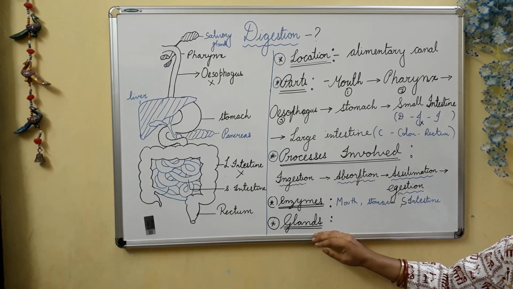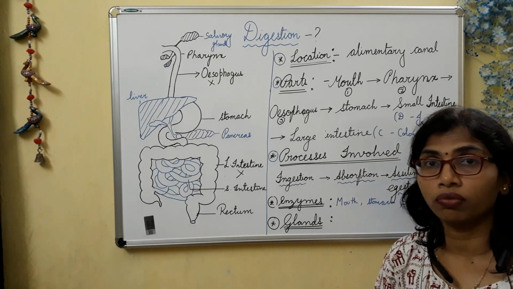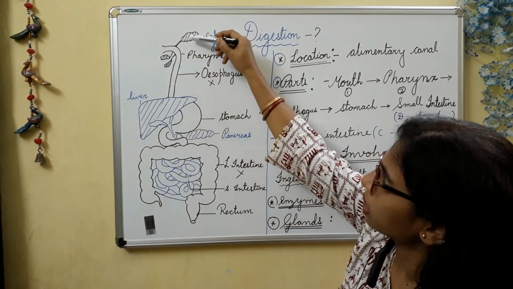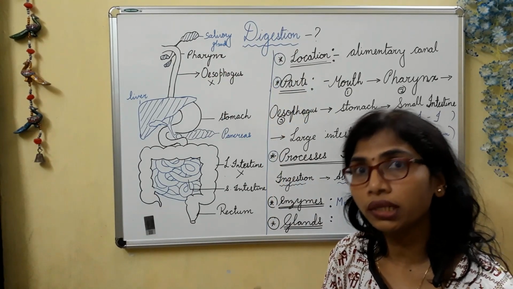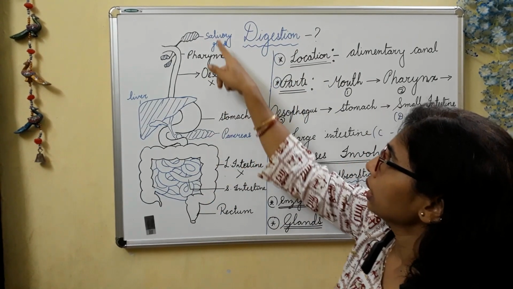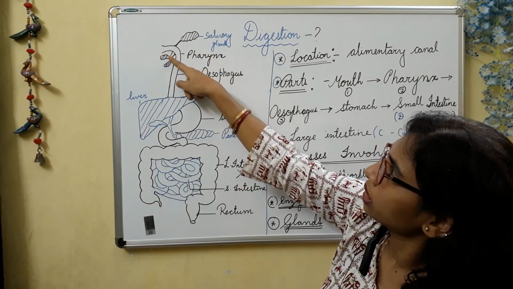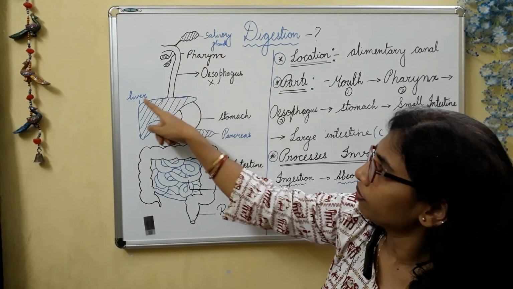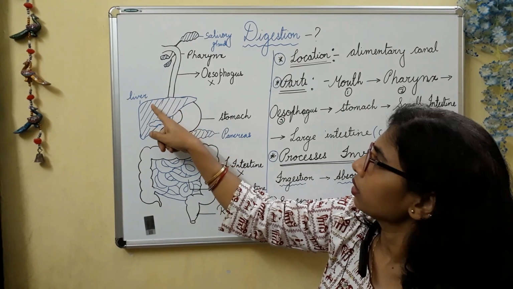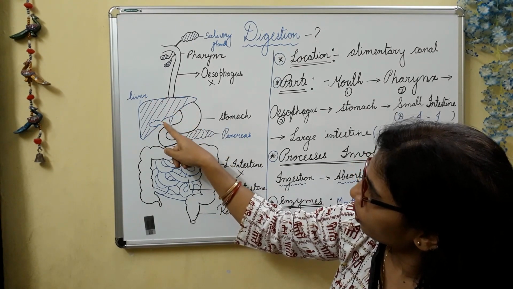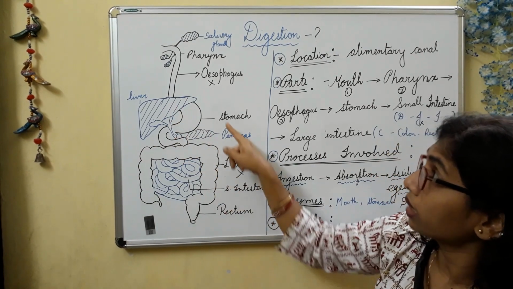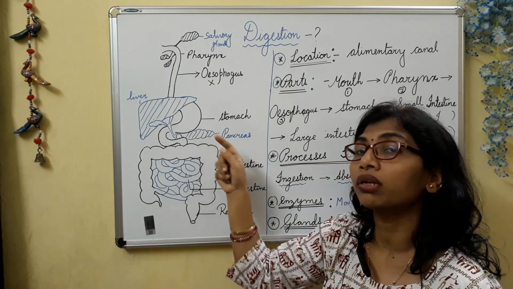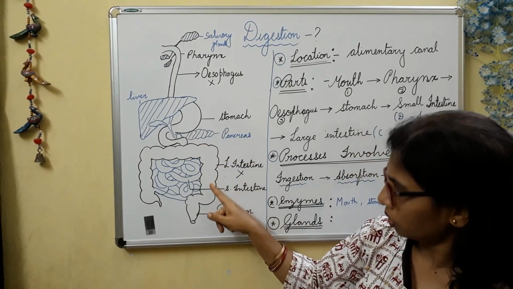The next part is the glands involved. What are the glands involved here? I can show you. These are the glands involved in the secretion of enzymes for the digestion process. These are the salivary glands. You can see 3 salivary glands here, which secrete into the mouth. The liver is the second gland, and its secretion is released in this duct, called the bile duct. The third gland which secretes enzymes is the pancreas. It releases pancreatic juices to the small intestine.